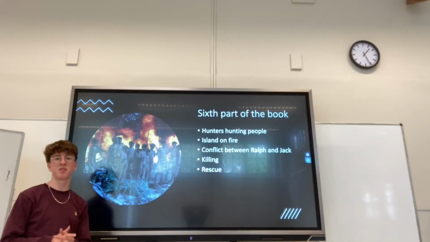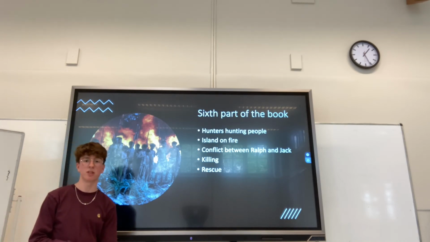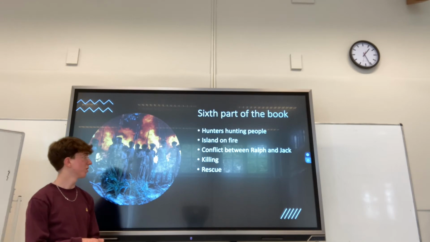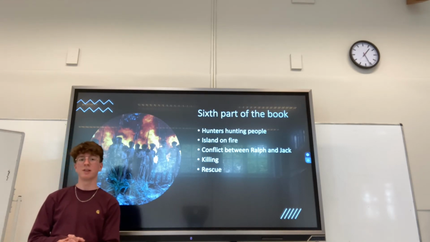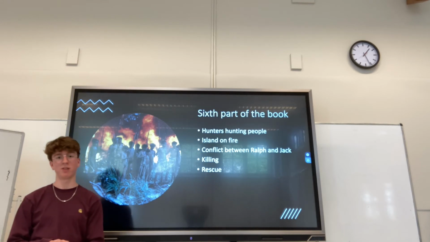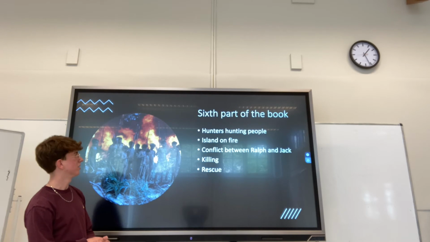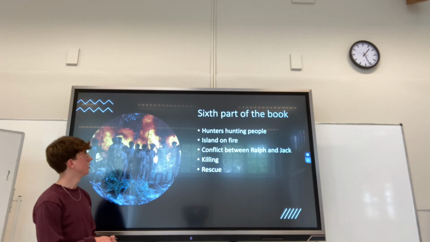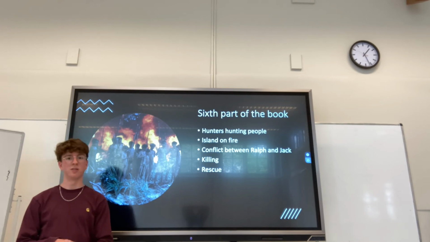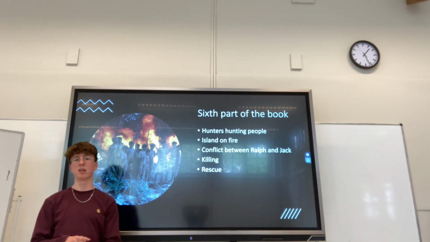In the sixth part of the book, the tension between all the boys gets really high, which eventually turns into killing people. The first one to die was Simon. He was pushed off a cliff. The second one was Piggy, the best friend of Ralph on the island. This leads to Samneric turning to Jack's side. And at the end of the book, they chase Ralph and try to kill him.